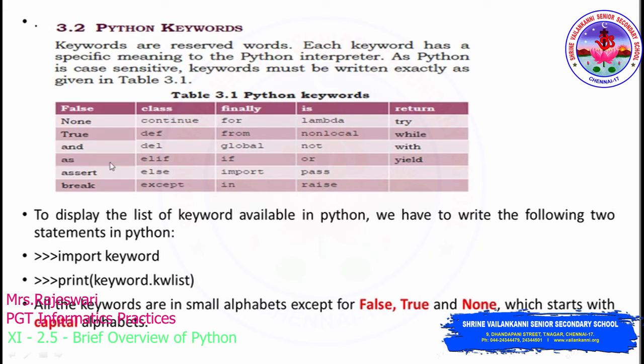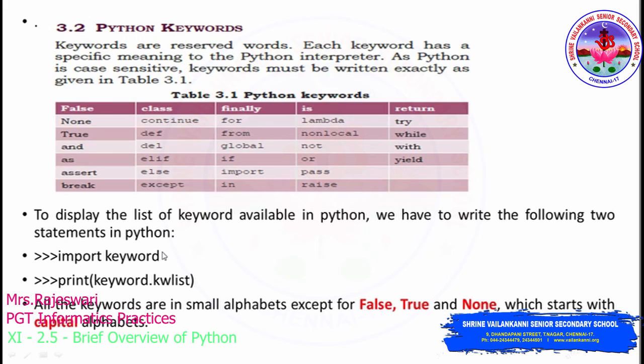Just look at the table. These are the keywords which you have in Python. For example, False, None, True. As of now, you have discussed only these three keywords: True, False, and None. Apart from this, you have many other keywords like and, as, break, continue, class, finally. All these are different keywords which you are going to use in the upcoming classes. Except False, None, and True, all the other keywords will be written only in small letters. For False, None, and True, the first letters should be capital. Apart from these three, all the others should be written only in small letters.